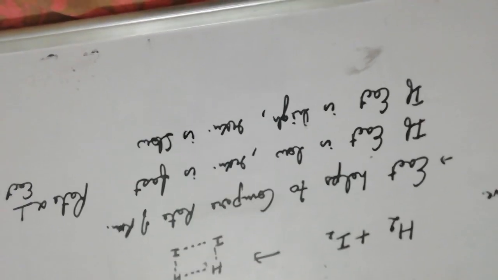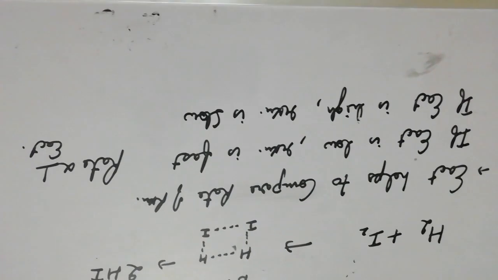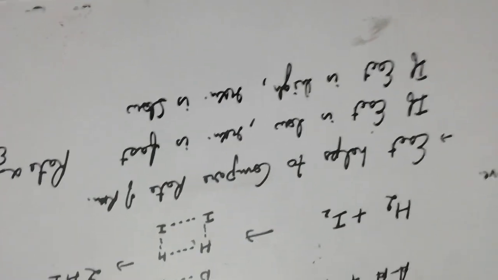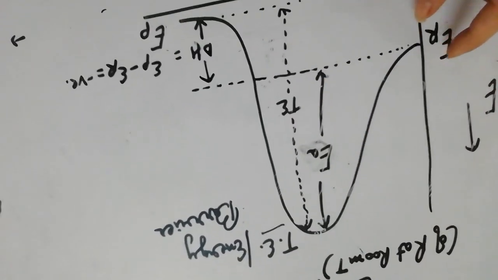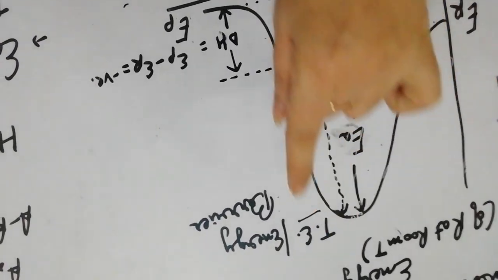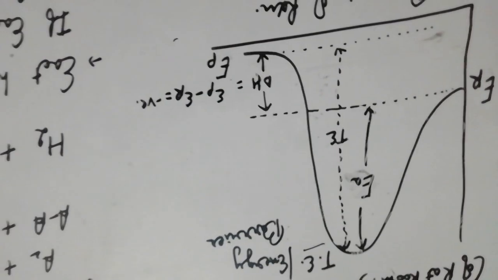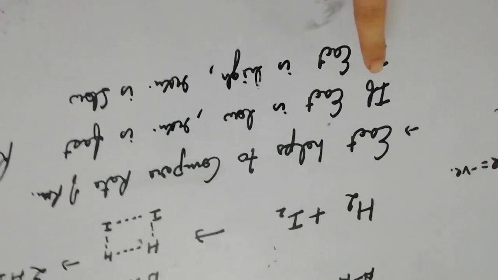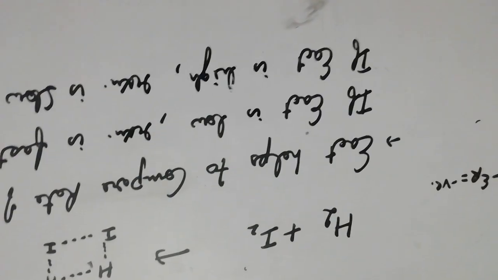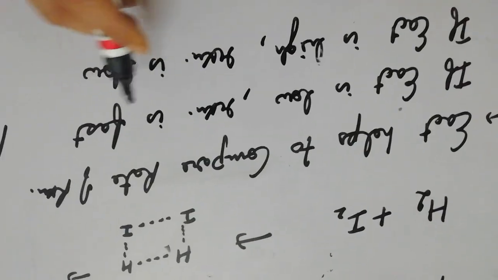Activation energy helps us compare the rate of reactions. If the activation energy is low, that means reactants require only a small amount of energy to cross the energy barrier and they will be easily converted to products. So if the activation energy is low, the reaction is fast.